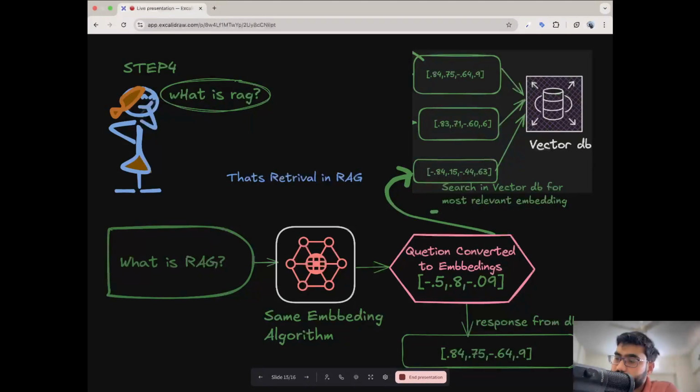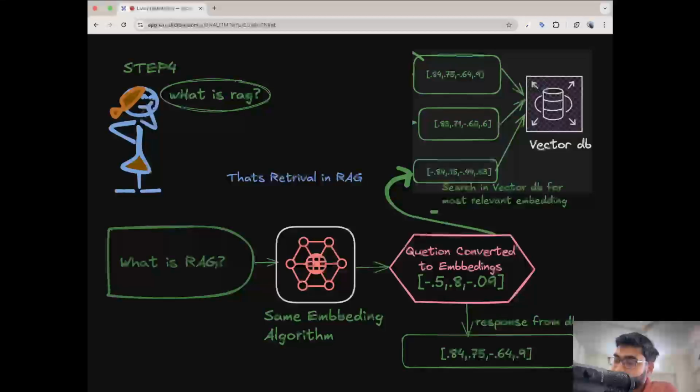We will again take the same embedding algorithm which we used to store the document which was talking about RAG into the vector database. We will convert what the user is asking, the question, to embeddings. So suppose the user asks a question, what is RAG? We give that question to the embedding algorithm, and it generates the embeddings for that particular question. Suppose it generates the embedding like minus 0.5, 0.8, 0.09, right?